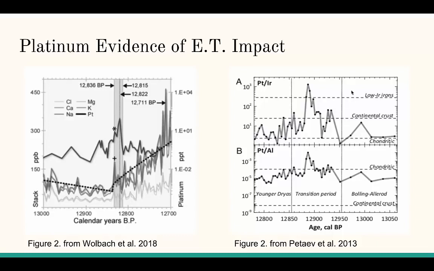As shown by the spike in this graph here, the platinum to iridium levels increased dramatically at the onset of the Younger Dryas, indicating that there was not a large injection of iridium into the atmosphere at the same time as the platinum, and that the platinum did not come from volcanic eruptions, and therefore must have come from an extraterrestrial impact that caused a lot of dust in the atmosphere and triggered large-scale wildfires that started the Younger Dryas.